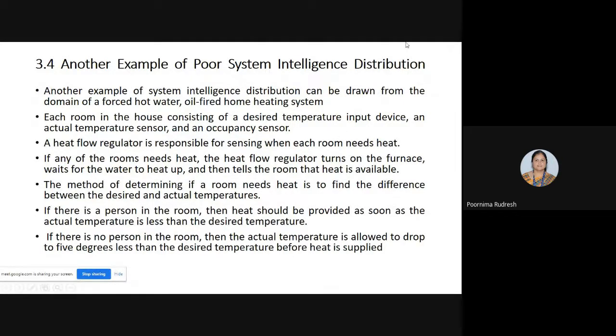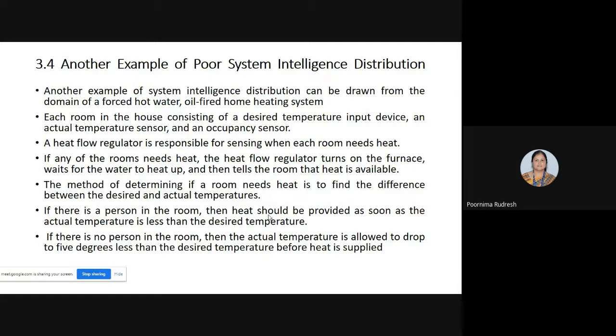For that purpose, we are using the occupancy sensor, right? Through the occupancy sensor, we detect whether the person is in the room or not. If he is in the room, then only we heat up the room according to the desired temperature. If nobody is in the room or the room is empty, there is no need to heat up the room even though the room temperature falls below the desired temperature. Understood? So this is the scenario.